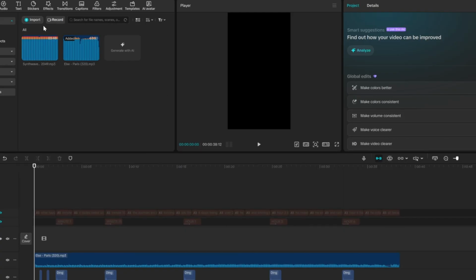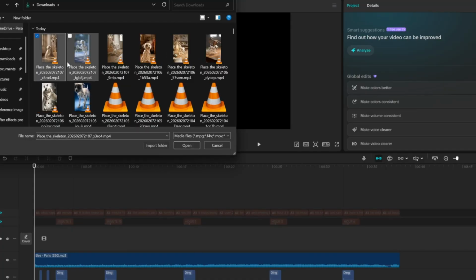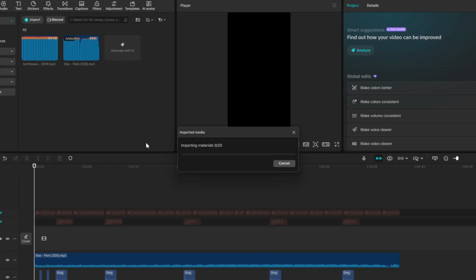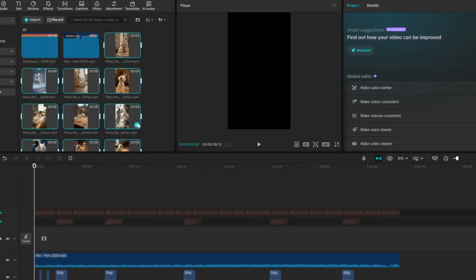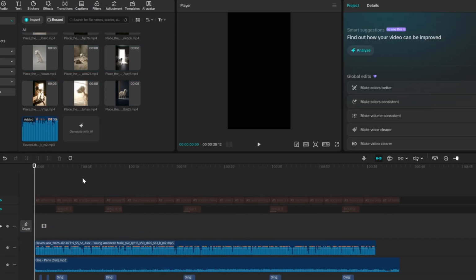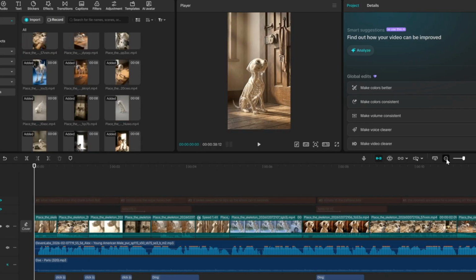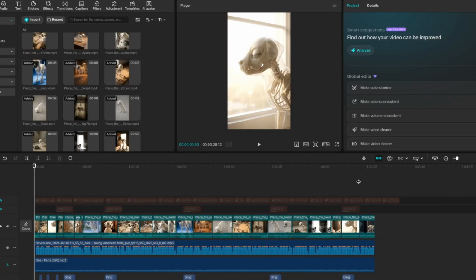For the editing, I'm using CapCut. It's very simple. You just have to import the clips we downloaded together with the voiceover we generated. Then put the voiceover on the timeline, and now we have to match it with the clips you downloaded. Okay, so I've basically added all the clips and matched them to the script.